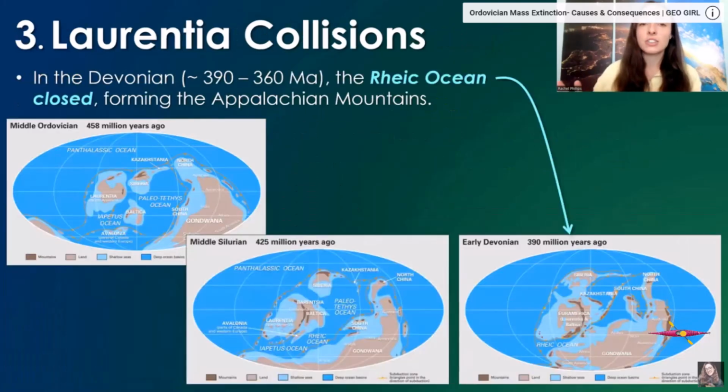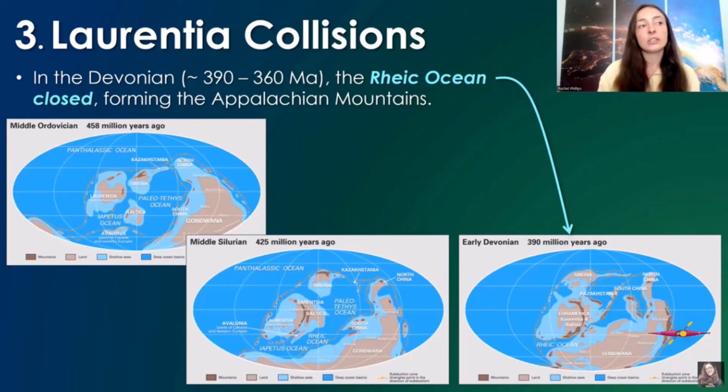The third major tectonic event or events that led to major climate change are collisions involving Laurentia. So yes, we talked about Gondwana. It was an amalgamation of a bunch of big land masses today and was huge throughout the entire period from about 500 million years ago to 300-ish million years ago when Pangaea started forming. But it was a major thing that had major importance and control on climate throughout the early to mid-Paleozoic.